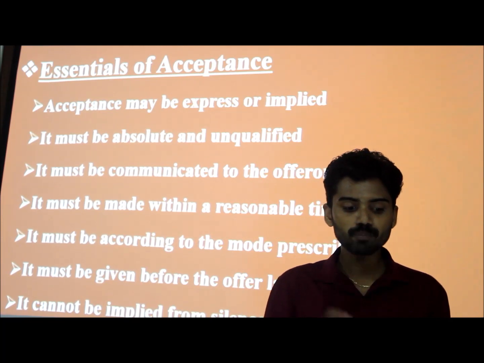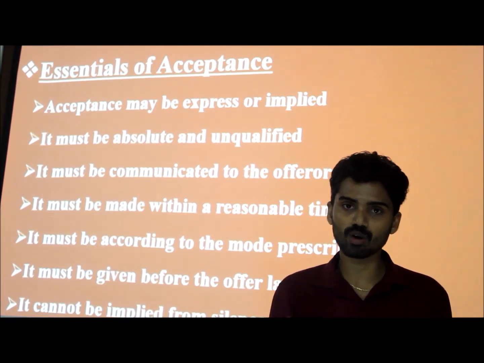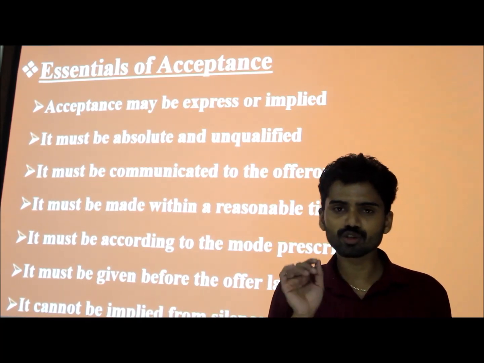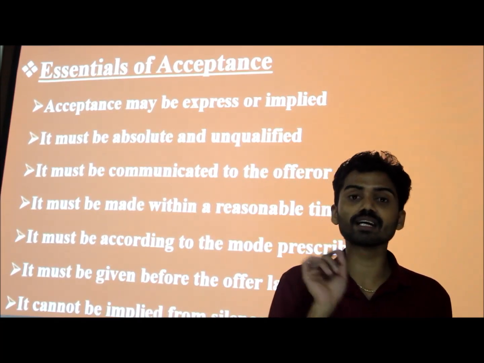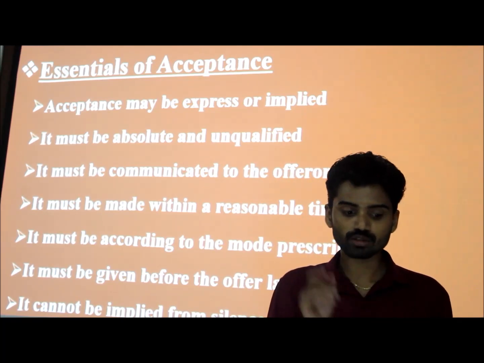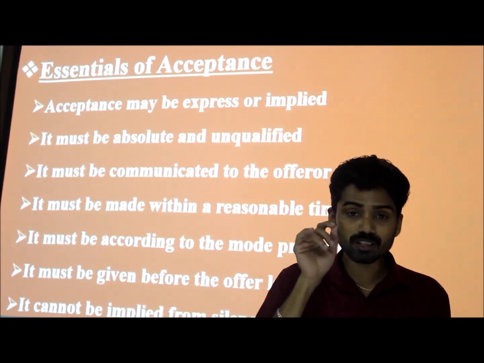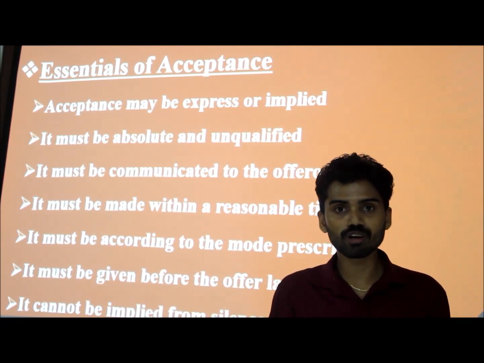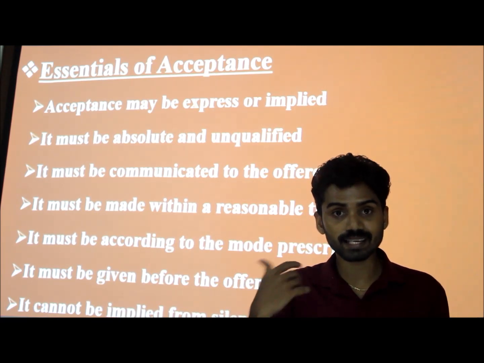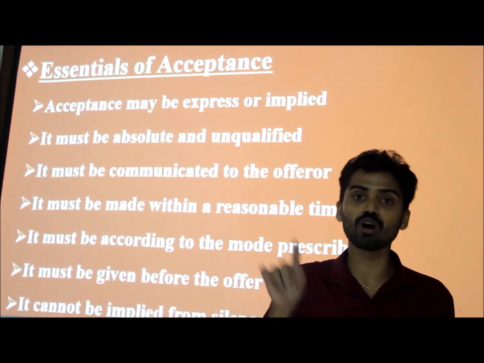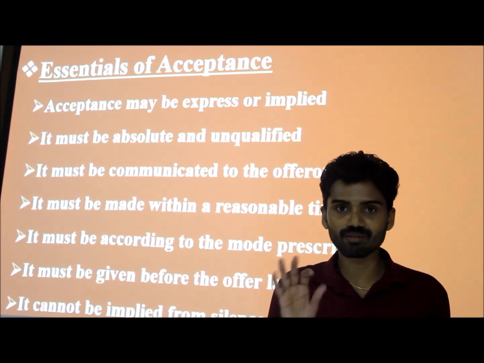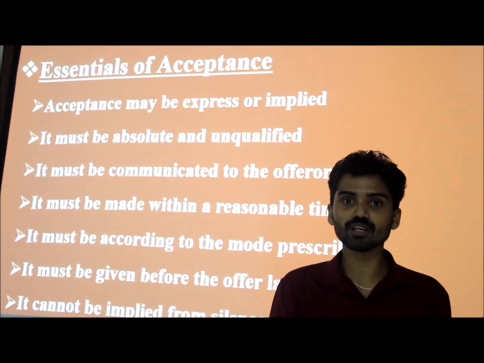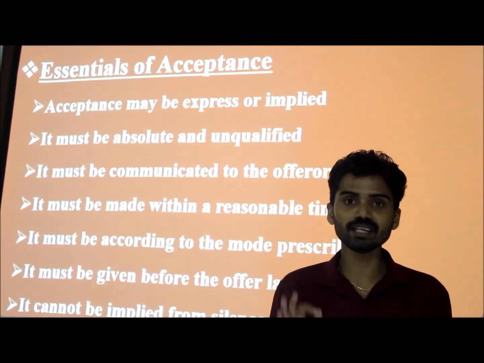And second one, it must be absolute and unqualified. If we are accepting that particular offer, we should not attach any conditions regarding the acceptance of that offer. That's why we say it must be absolute and also unqualified. How does it become qualified? If terms and conditions are attached with that acceptance, it becomes qualified, so it is not treated as a valid acceptance. In order to become a valid acceptance, it must be absolute as well as unqualified in nature.